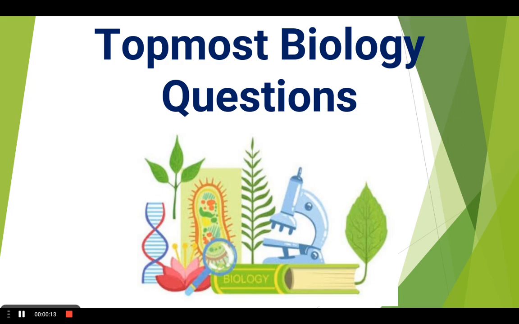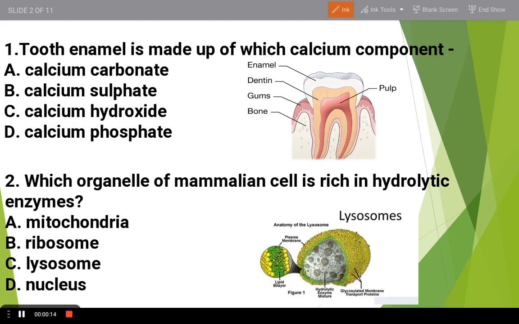So here the first question is: tooth enamel is made up of which calcium component? The options are calcium carbonate, calcium sulfate, calcium hydroxide, calcium phosphate. The right answer is calcium phosphate. Also, tooth enamel is the hardest substance of our body.